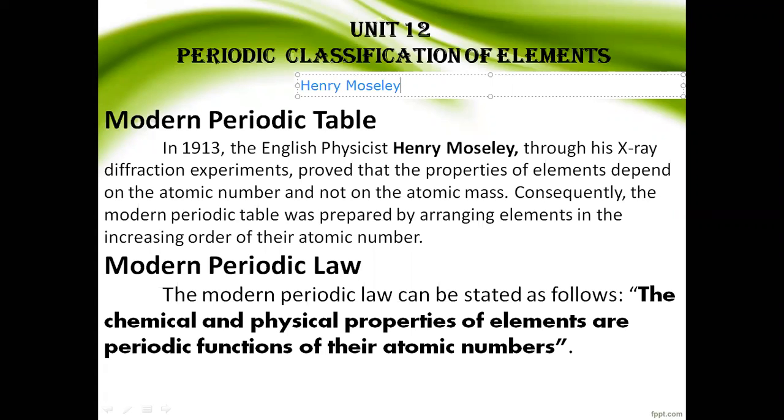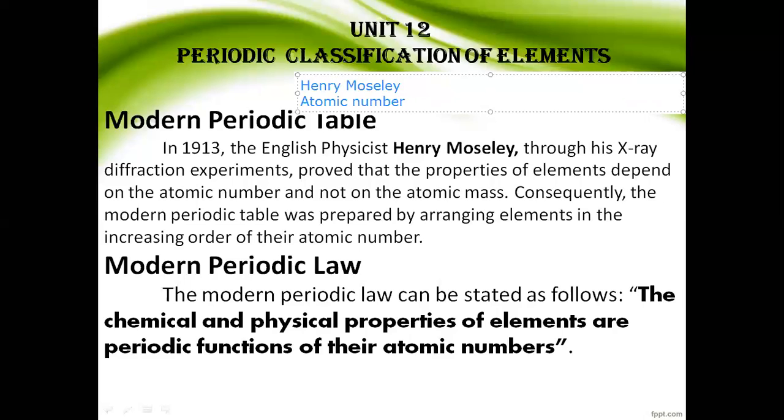He proposed that the elements are arranged by atomic number, not by atomic masses. Döbereiner, Newlands and Mendeleev all said that the elements are arranged by atomic masses. But Henry Moseley said that the elements are arranged in the increasing order of atomic number.